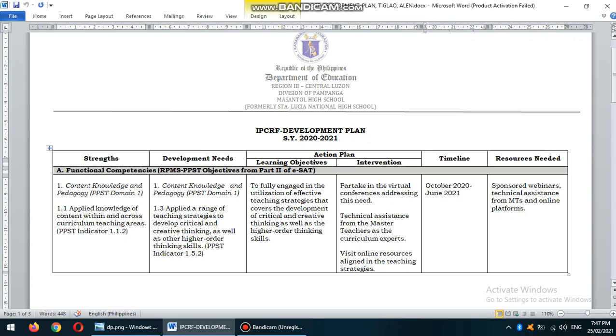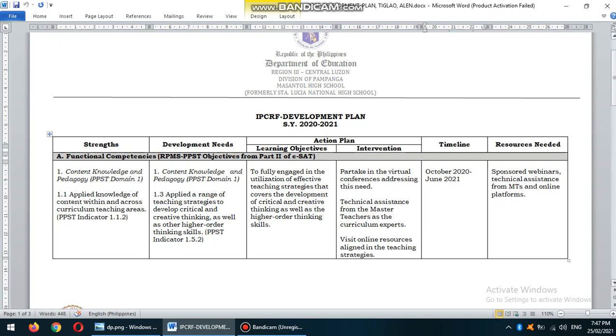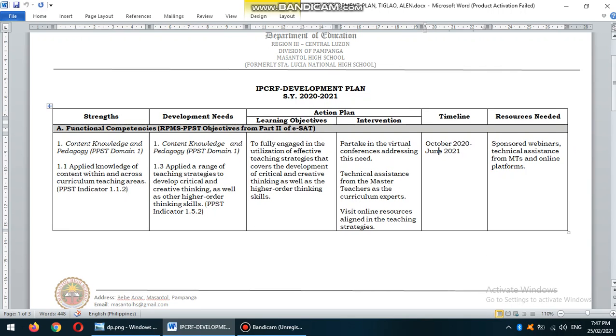2020-2021. Now, we have here a few columns like the strengths, development needs, the action plan that includes learning objectives and intervention, the timeline, and the resources needed. Now, for the functional competencies, RPMS PPST objectives from part 2 of ESAT.